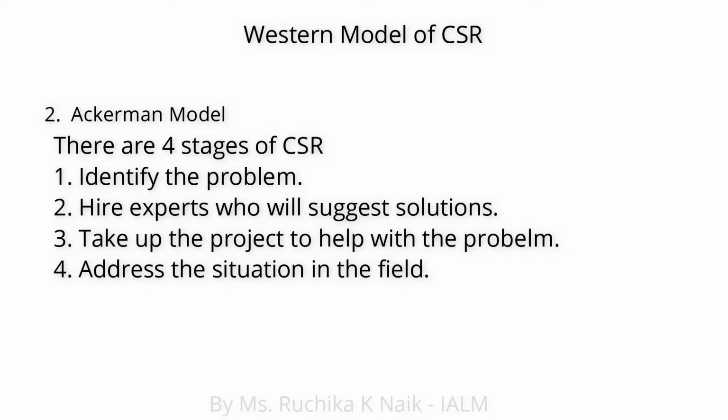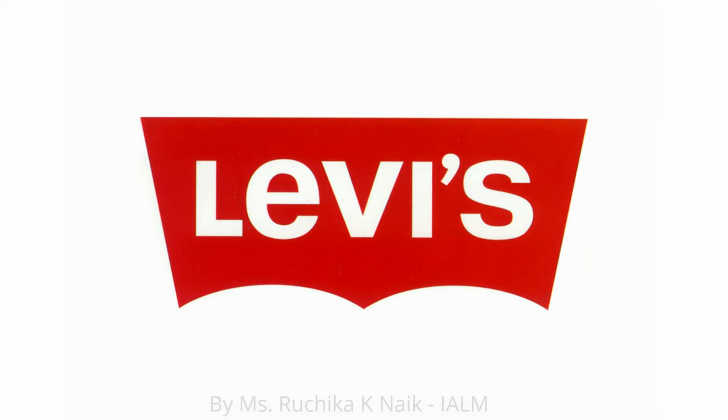Now let's look into a case study. We are going to learn today about the case study of this huge apparel company called Levi's. Now Levi's have a lot of their factories in most of the developing or the third world countries. In this Levi's factory, which was situated in Bangladesh, most of the workers were underage. They were basically children. So basically there was child labor rampant in this factory. When a notice was given to the company with regards to their practices, it was realized on further investigation that most of these people came from very poor families and therefore there were no other means of livelihood for these families.